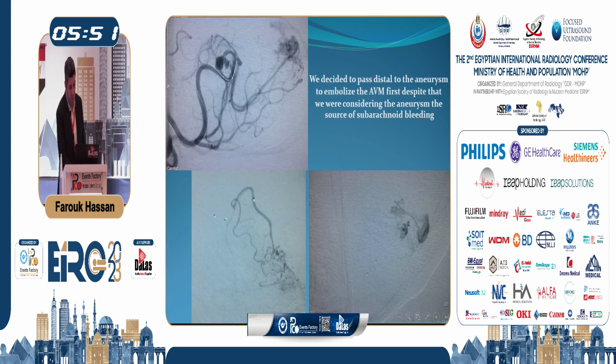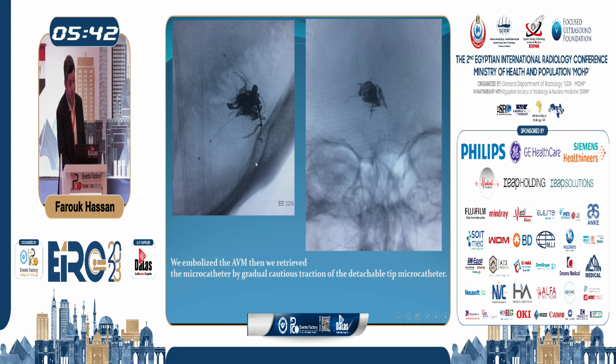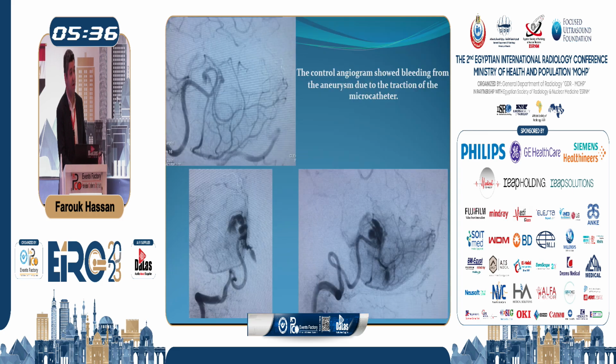I was able to go with a microcatheter distally and to reach the AVM nidus. Here we have our microcatheter, and then I decided to inject Onyx to occlude the AVM. And finally, the AVM was occluded completely. I retrieved my microcatheter very slowly, and then I did the control angiogram, and I found that the aneurysm ruptured.